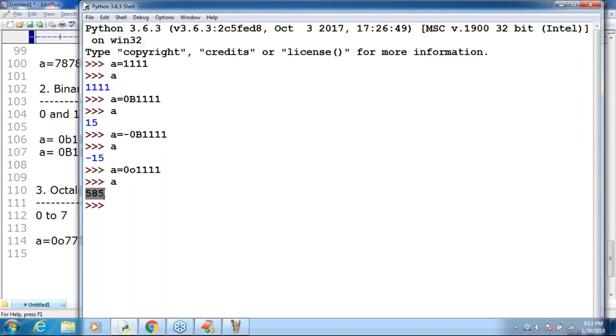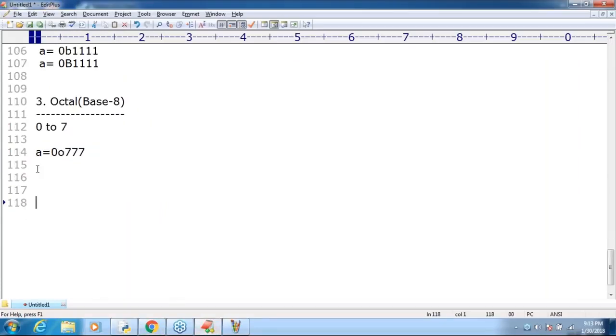What is the last one? The last is the hexadecimal form. It's very simple, sir. Take very special care about this hexadecimal value. Hexadecimal means what is the base? Base 16. Correct, right? Hexadecimal means base 16.